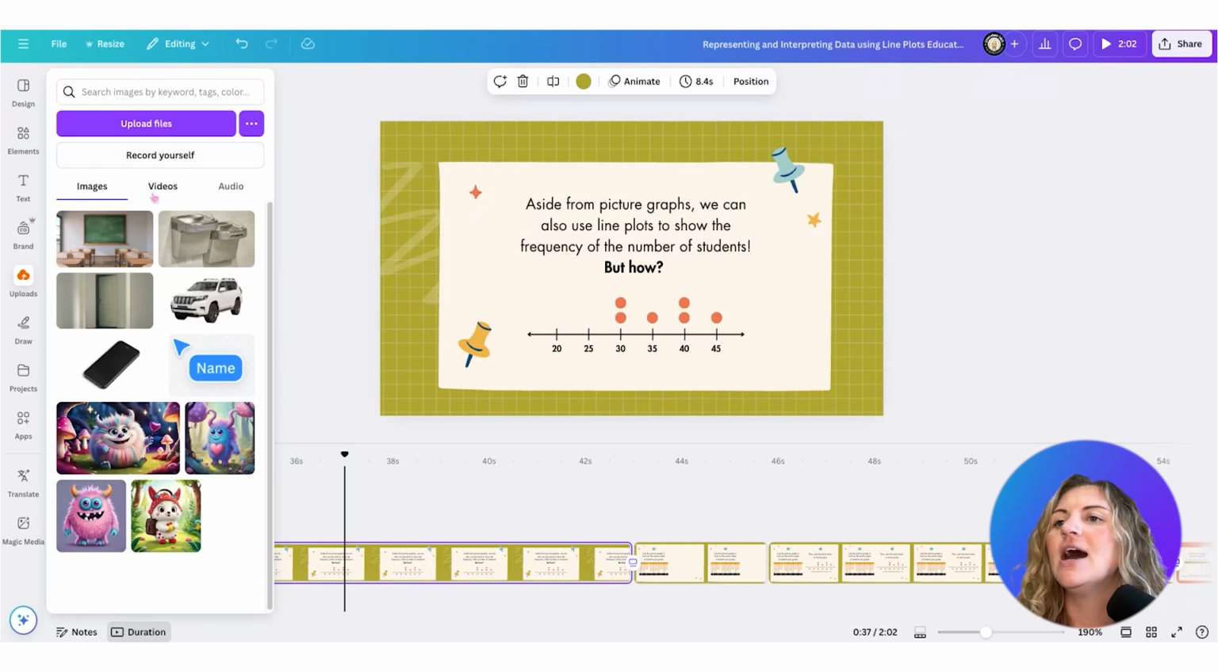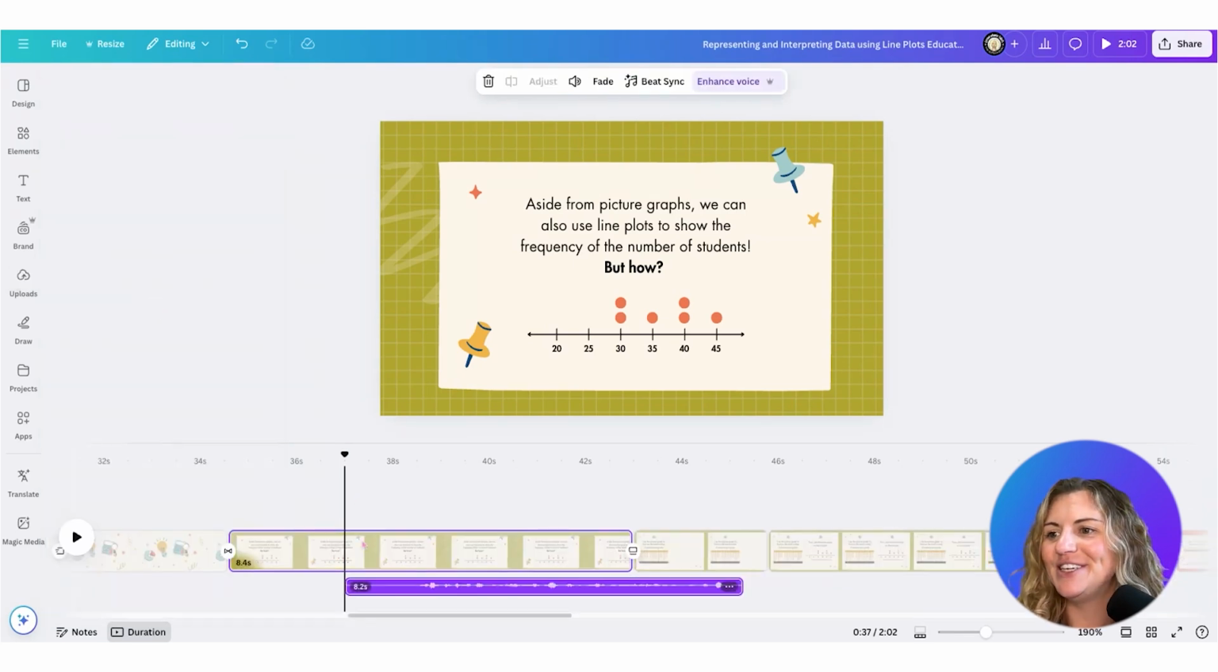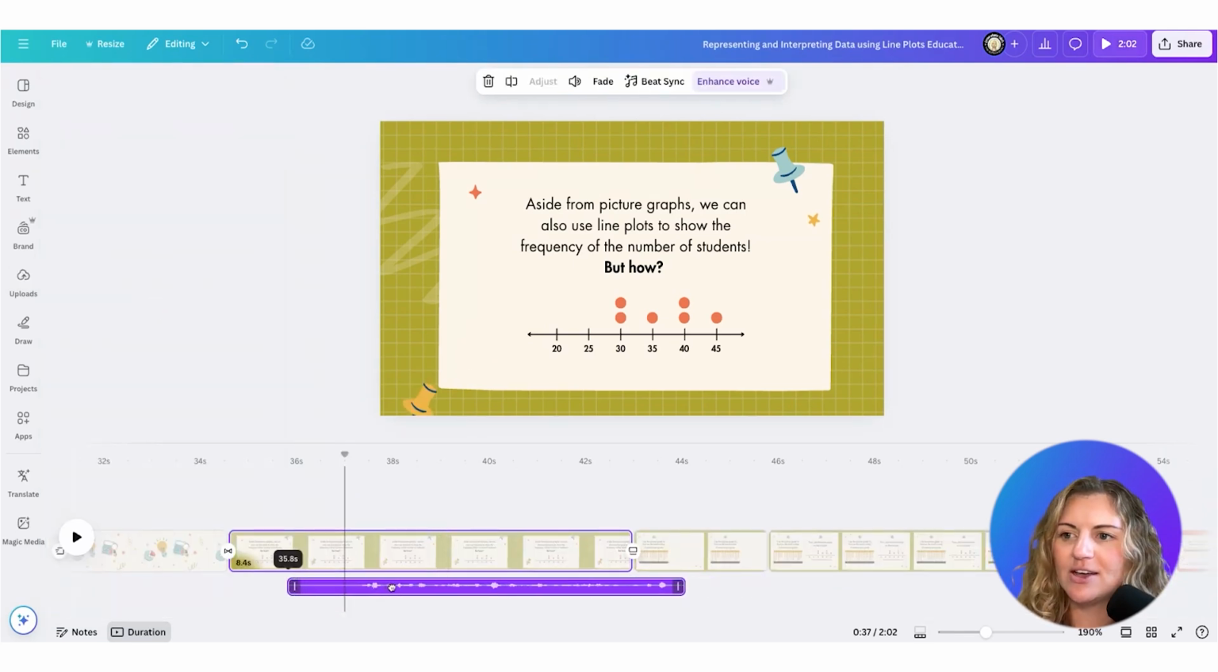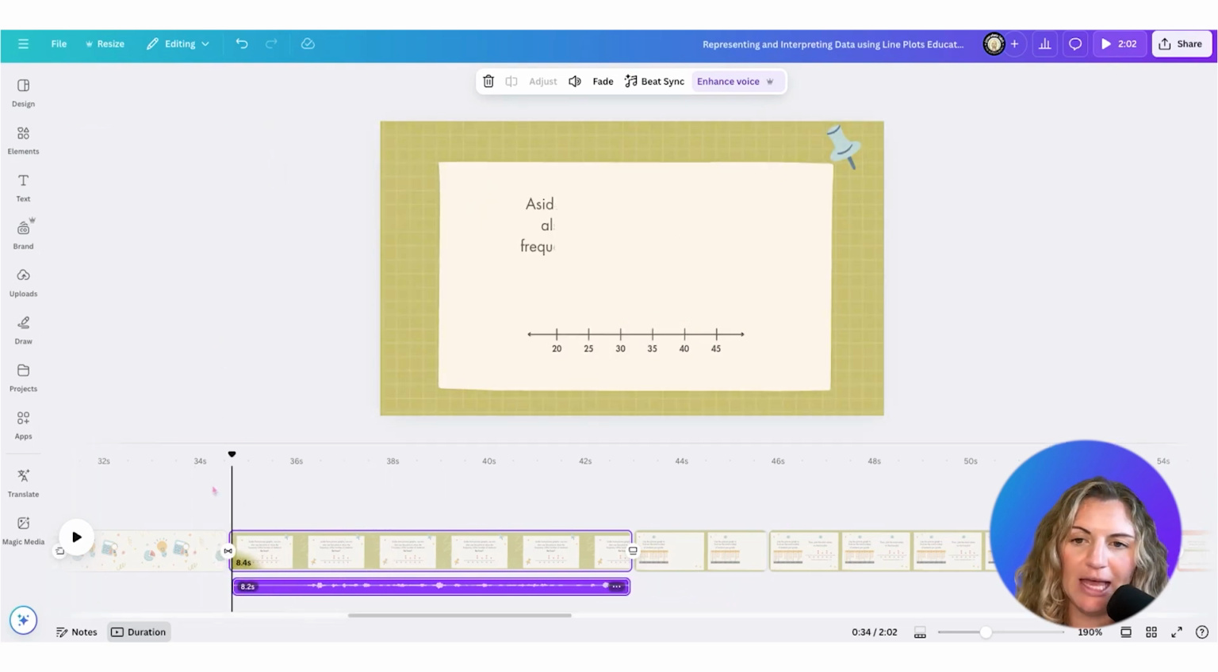So first, I'm going to go to audio, and I've actually already recorded a track specific for today. And what I did was you'll hear the sound. So I'm going to adjust this audio to match this slide itself. And now I'm going to play the audio.